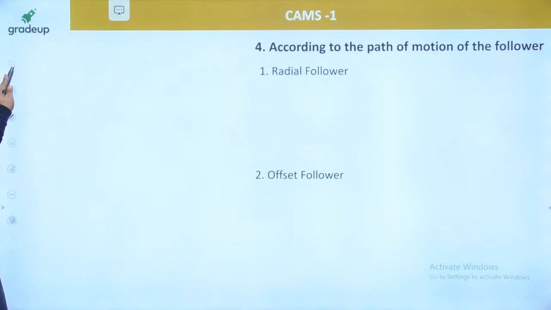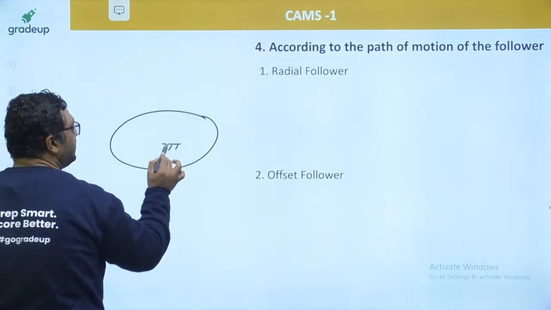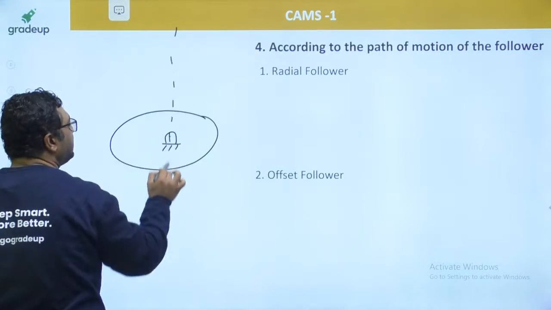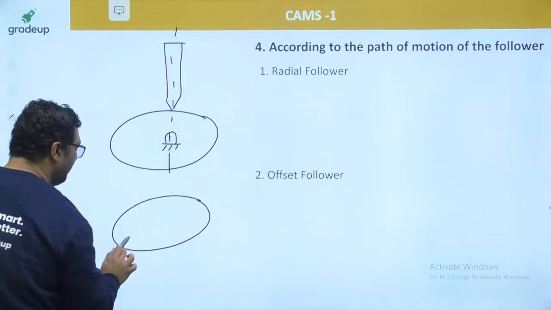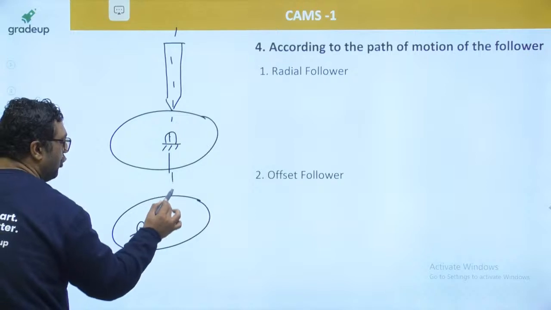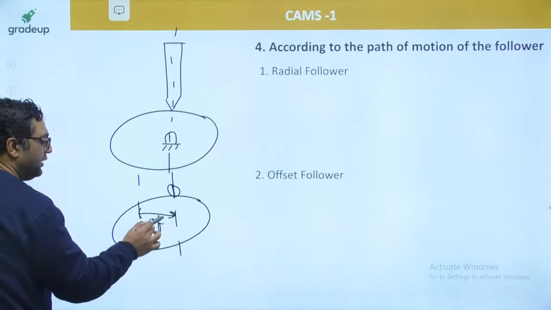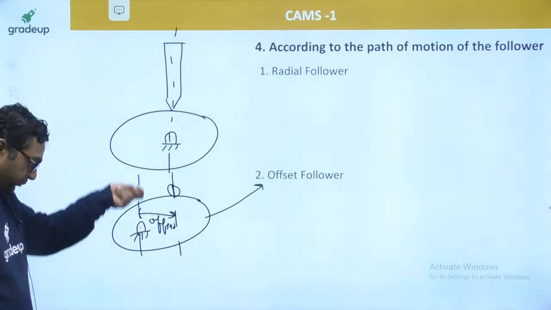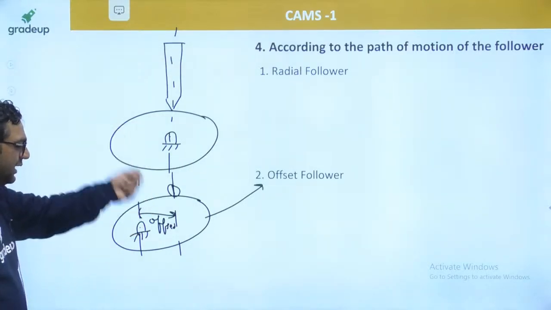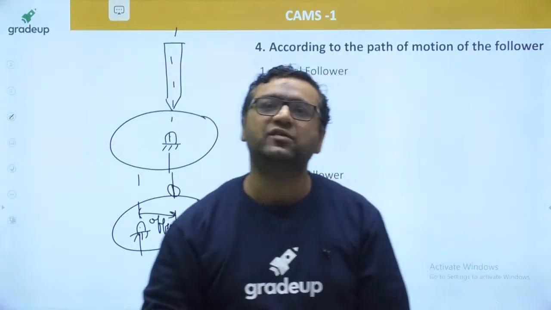These are the cams and follower classifications. This is, my dear, the radial follower and the offset follower. If you are having a cam like this, and this is the center of rotation of cam, if the axis of follower is passing from this, it is radial follower. But if the axis is not passing from this, if follower is somewhere here and these axes are not matching, there is an offset, then it is offset follower. By providing the offset, my dear, the force required to move the follower is getting reduced, but the stroke length of follower is getting reduced. So there are advantages as well as disadvantages.